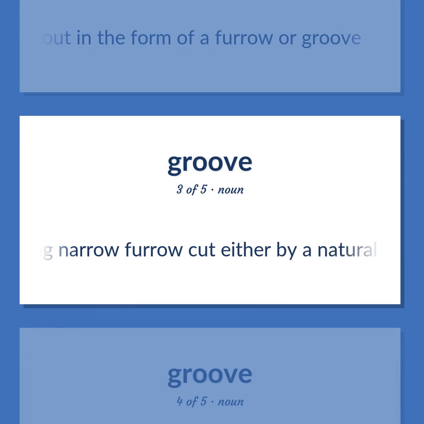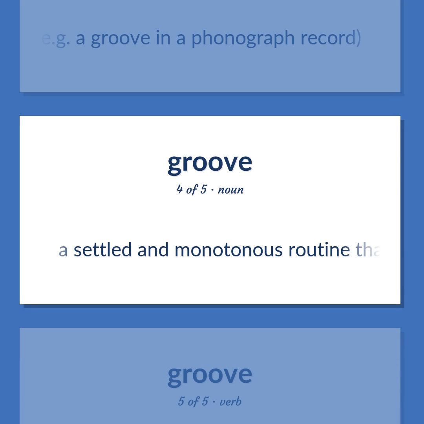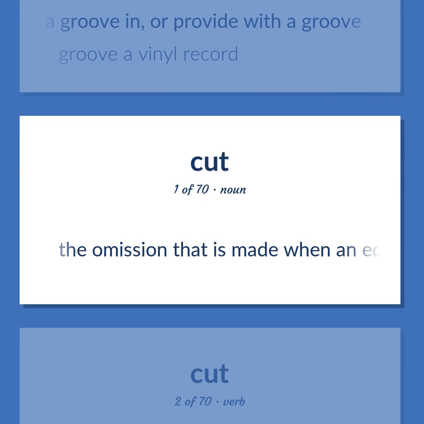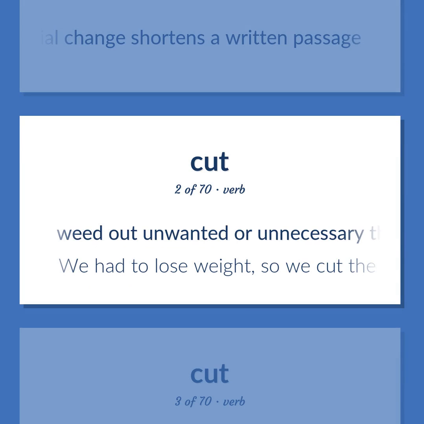A long narrow furrow cut either by a natural process, such as erosion, or by a tool, as e.g. a groove in a phonograph record. A settled and monotonous routine that is hard to escape. Make a groove in, or provide with a groove. Groove a vinyl record. The omission that is made when an editorial change shortens a written passage. Weed out unwanted or unnecessary things.